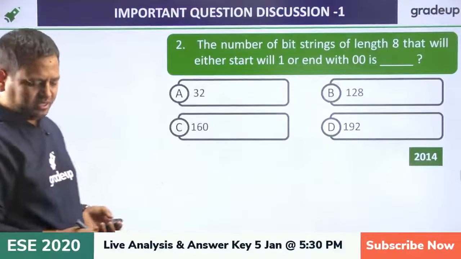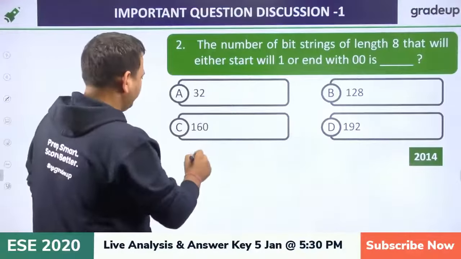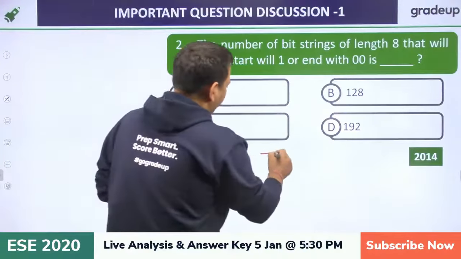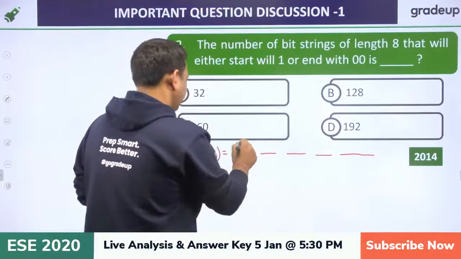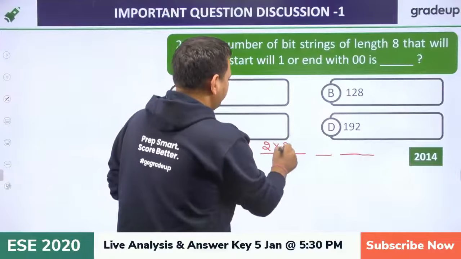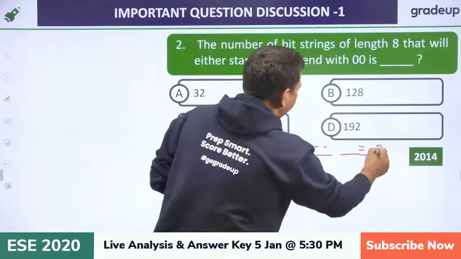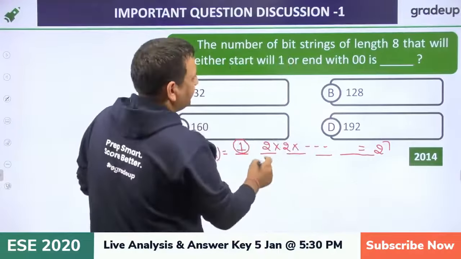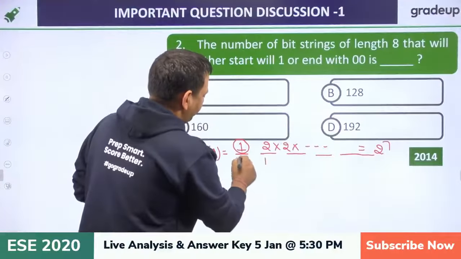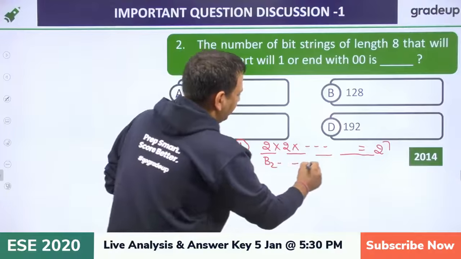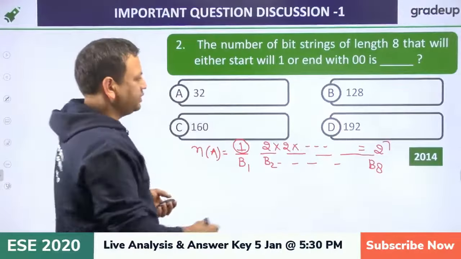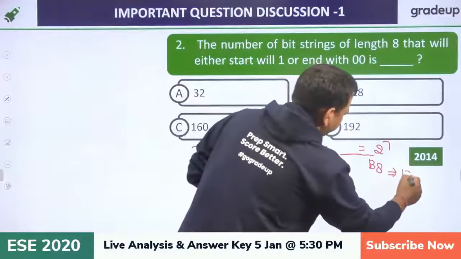Let's see, suppose this is an 8 bit string. We are saying NA is all the numbers which are starting with 1. So the first bit is 1. Remaining, how many options? 2 into 2 into 2 into 2, 2 raised to power 7. Because this is a number of bit strings, B1 is fixed and B2 till B8 you can make 2 raised to power 7 numbers, which is nothing but 128.